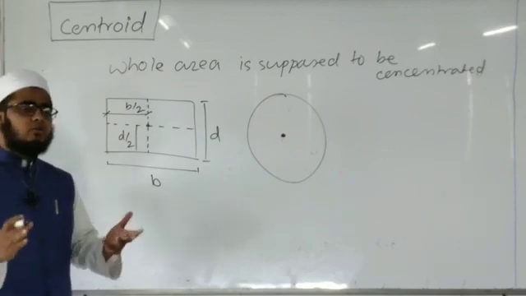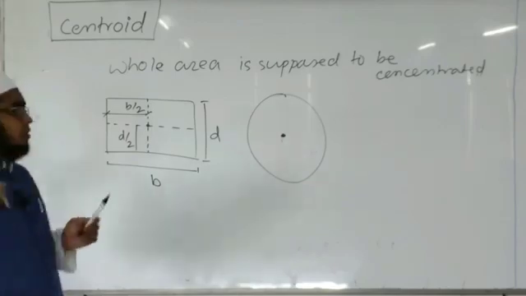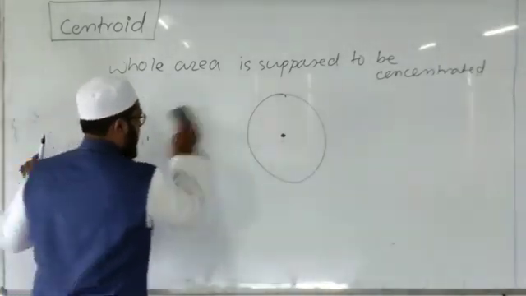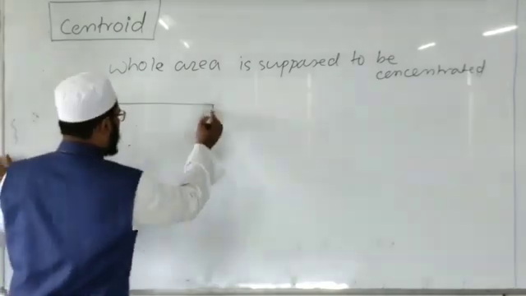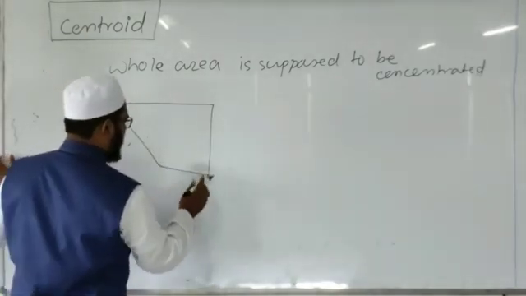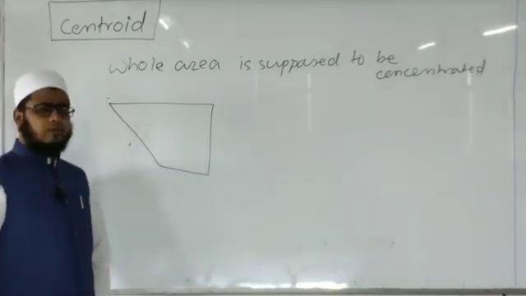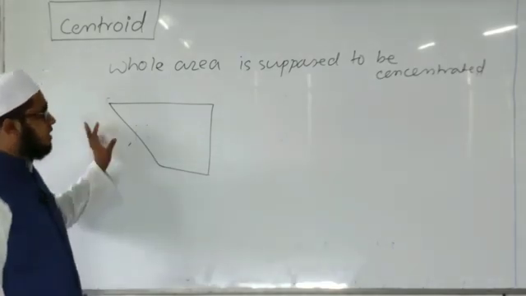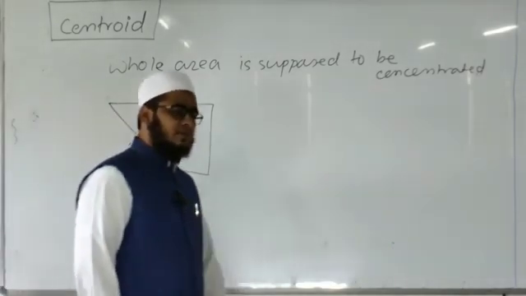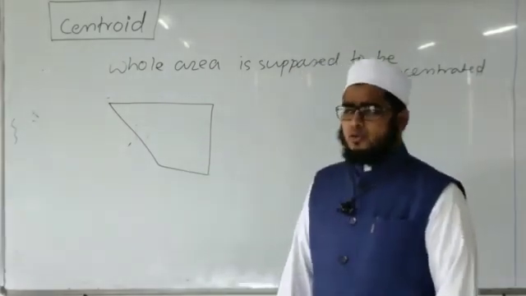But whenever an irregular figure comes, how to determine the centroid of that irregular figure is very important. Irregular figure means it may be of any shape. This is the shape, and you have to find the centroid of this figure. For this, we have to use the geometric center of standard figures. It is not a standard figure, it is an elliptical shape.